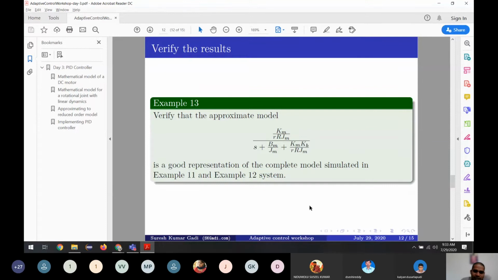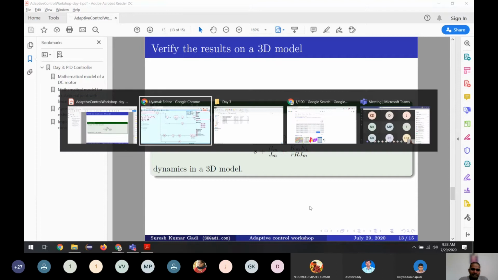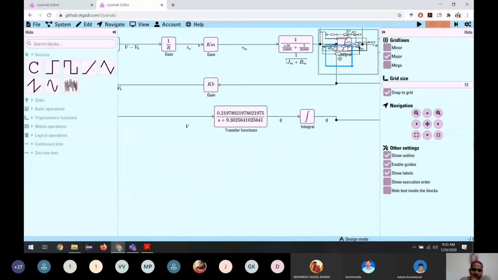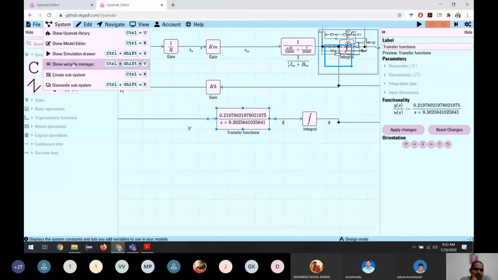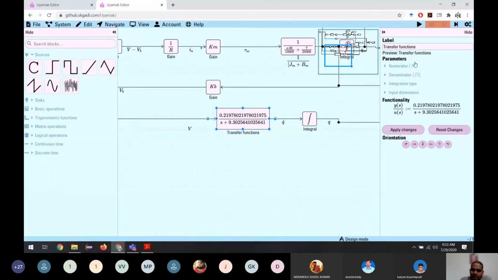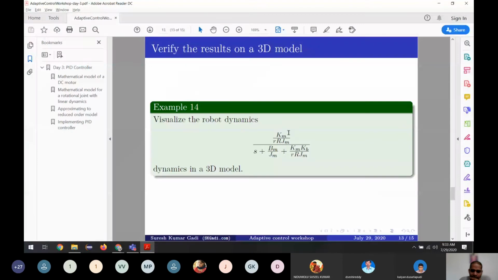Okay, so let's go to step 14. We have done all these things, but we didn't see the motor, the actual robot moving. So let us make sure how we can use the robot in this case. Let me show the variables before we go to the next one. These are the variables we are using, and this is the reduced block diagram. If you see, this is the numerator and this is the denominator.